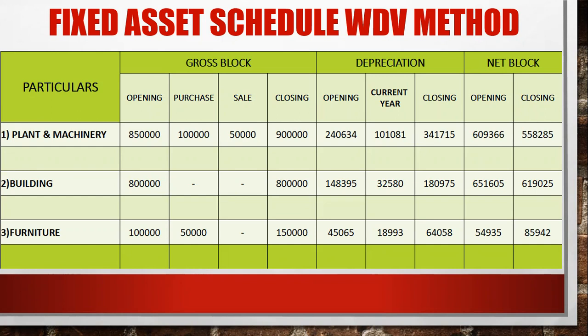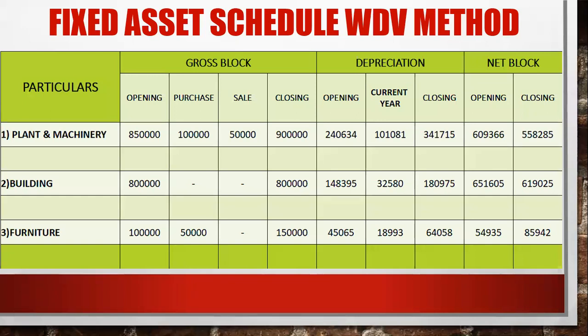Okay. How will you get the net block opening? As I told you, gross block opening minus depreciation opening. So opening is 8,50,000 and depreciation opening is 2,40,634. You have to less that, you will get the net block opening, that is 6,09,366. Clear everyone?